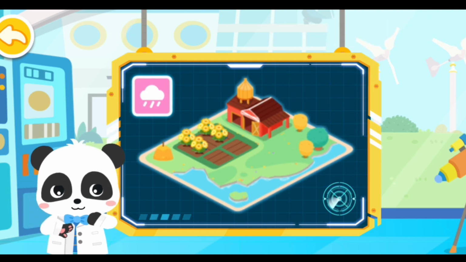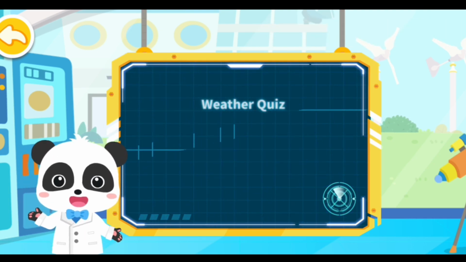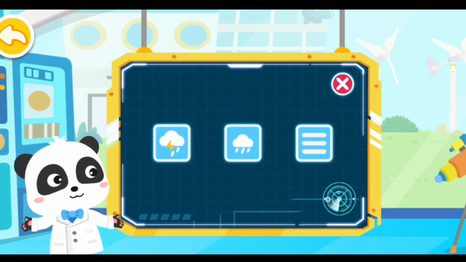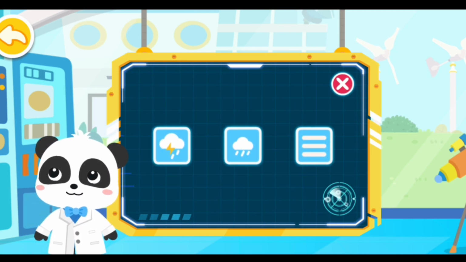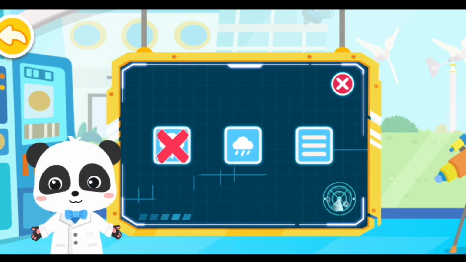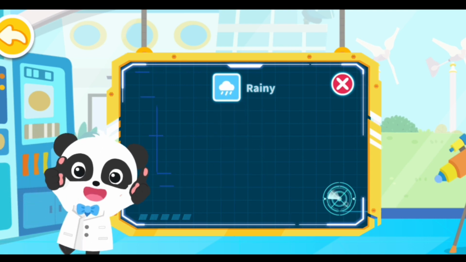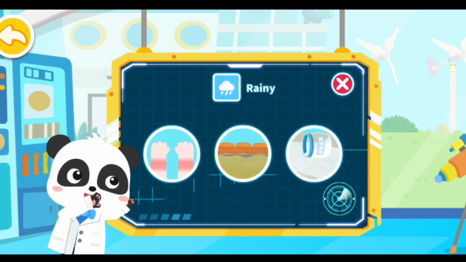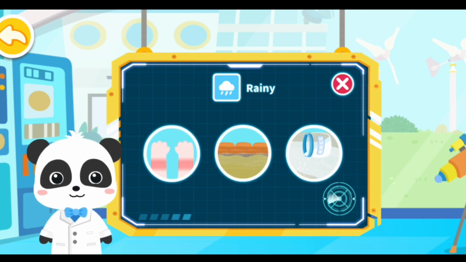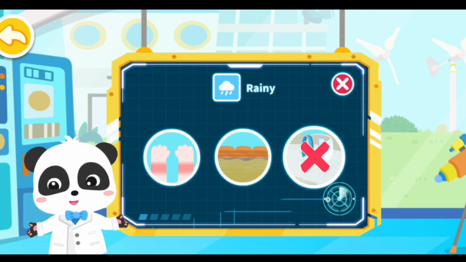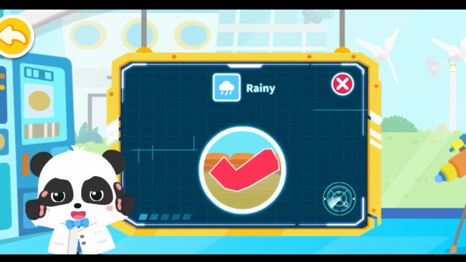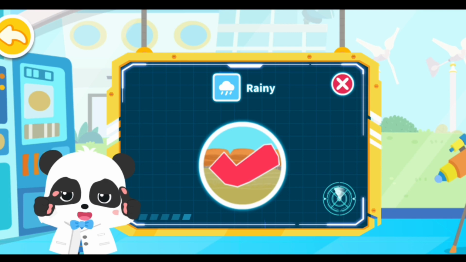Let's review what you have learned. Weather quiz. Which is the symbol for rainy weather? That's not right. Think it over. You're really smart. What will take place when it's raining? That's not right. Think it over. Protecting against floods. You have a pretty good memory.